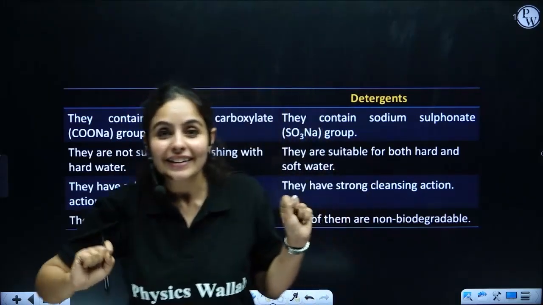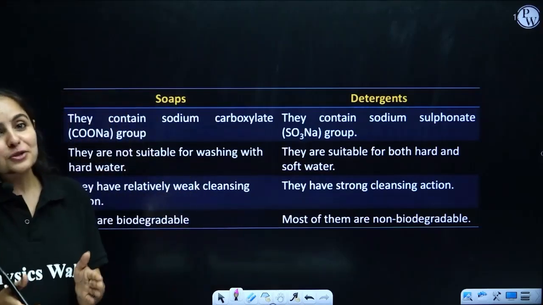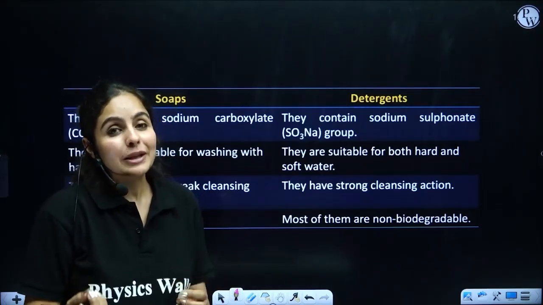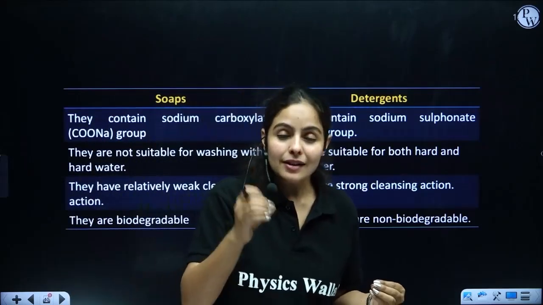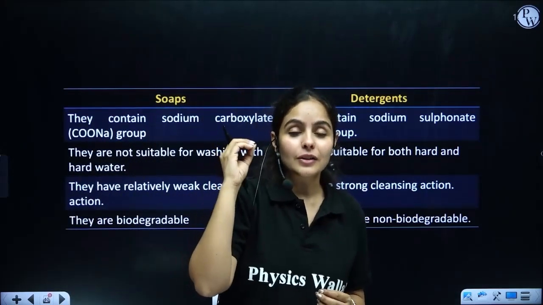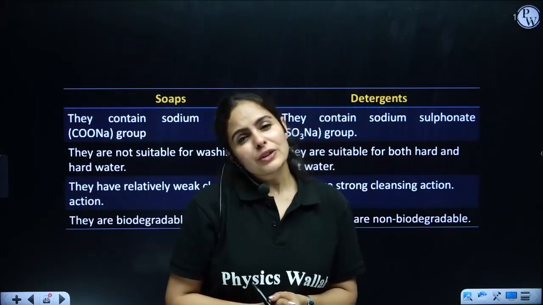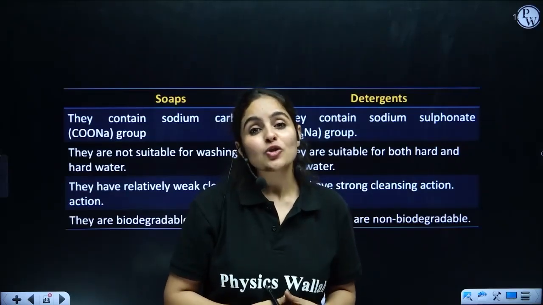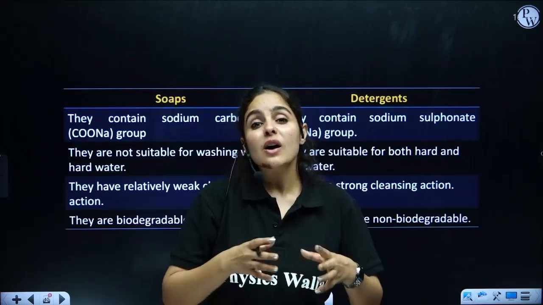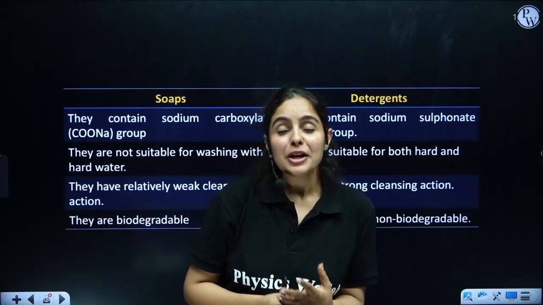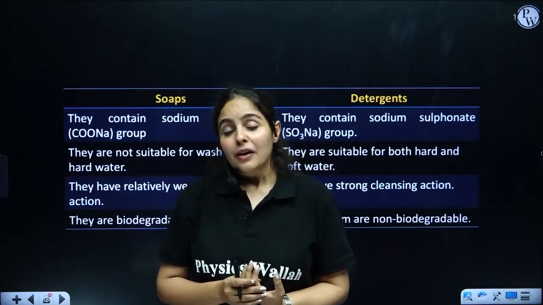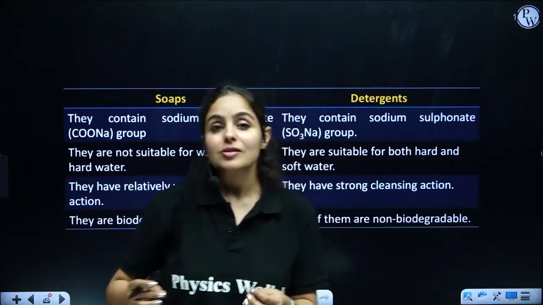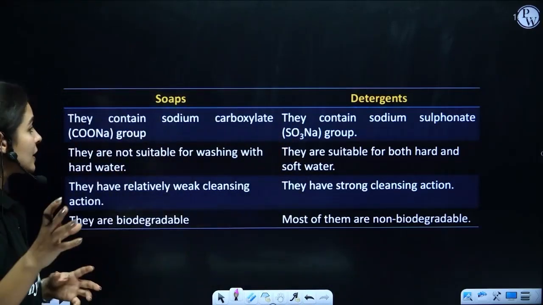So we have to use certain things to clean, because detergents have a better cleansing property than soaps. And yes, detergents are used in shampoos also. But there is one sad thing, guys. Most of the detergents are non-biodegradable, whereas soaps are biodegradable. So knowingly or unknowingly, we are actually destroying the environment.